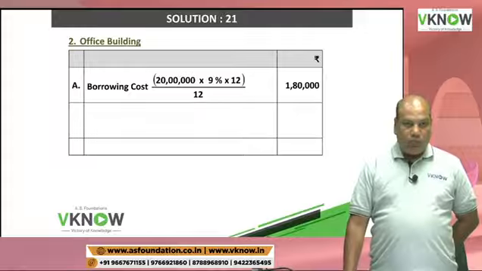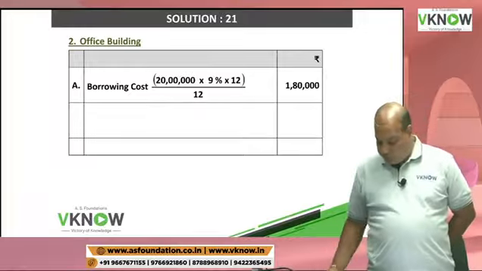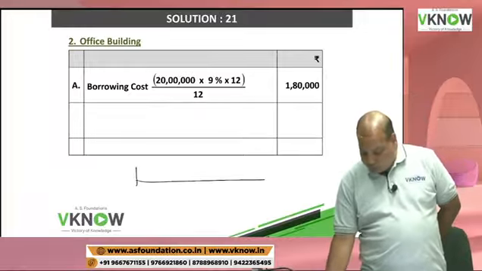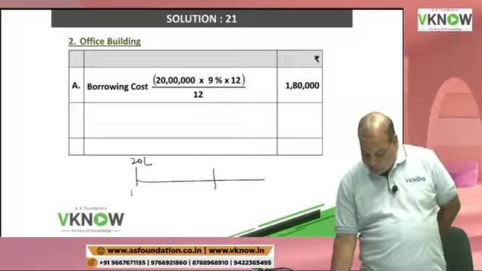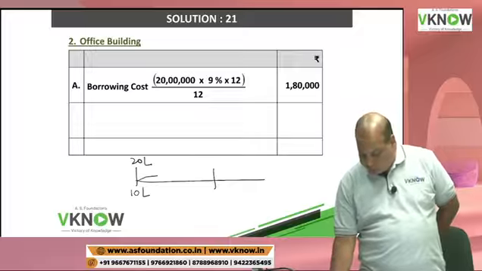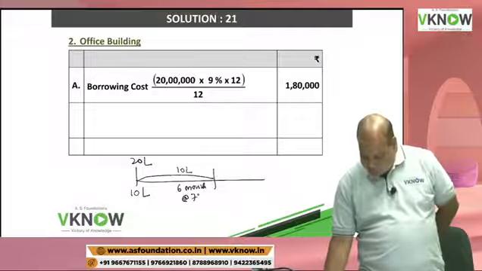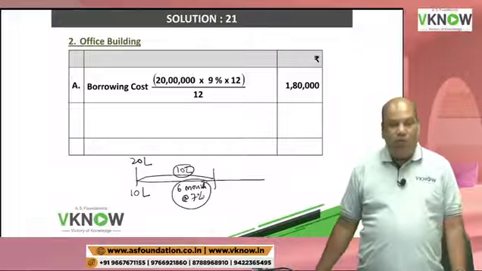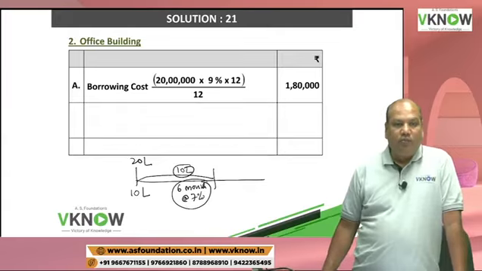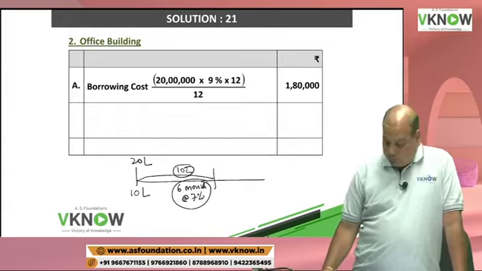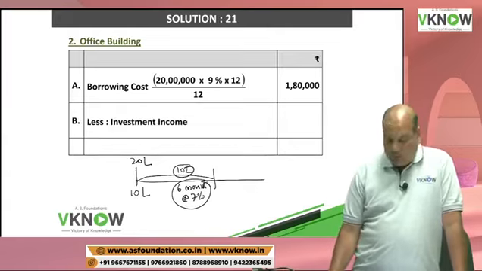But here also, out of 20 lakh, 10 lakh was spent and 10 lakh was invested for 6 months at 7%. So on this 10 lakh, you would have earned some interest that you can deduct.